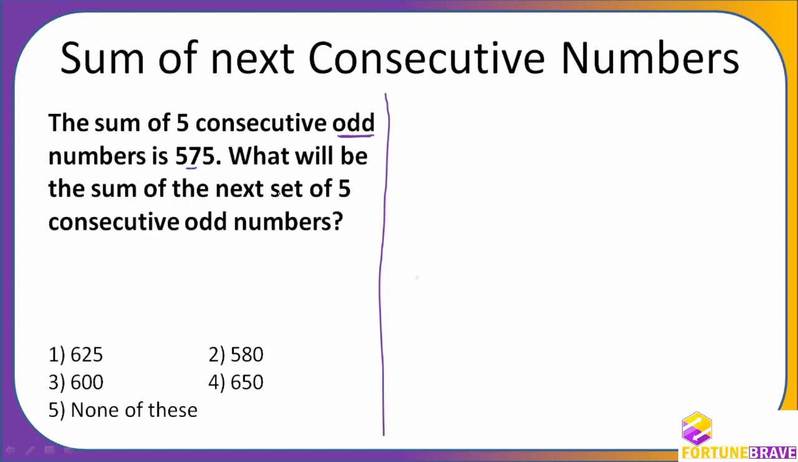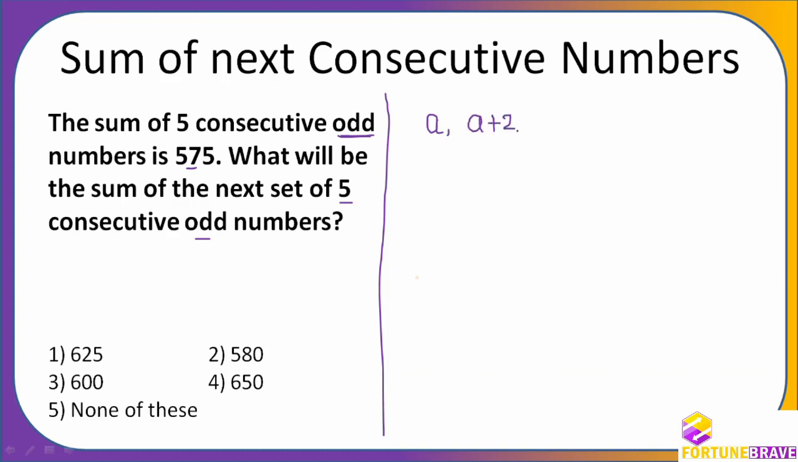The sum of 5 consecutive odd numbers is 575. What will be the sum of the next set of 5 consecutive odd numbers? Whenever you find this kind of question, I am first explaining it, and then I will tell you how to solve it directly. So what are these 5 odd numbers? I am going to write them.